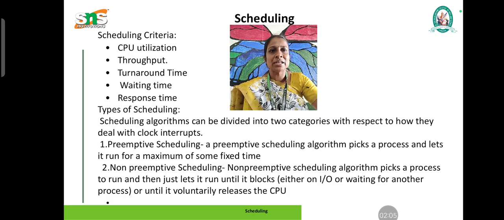In this type, if a process is assigned to a CPU, it cannot be taken back until it completes its execution. Whereas in the other type, the process can be taken from the CPU any number of times whenever needed.